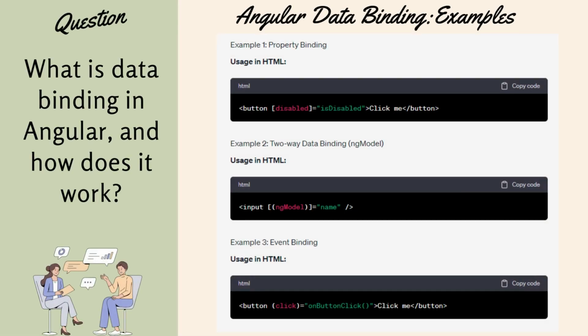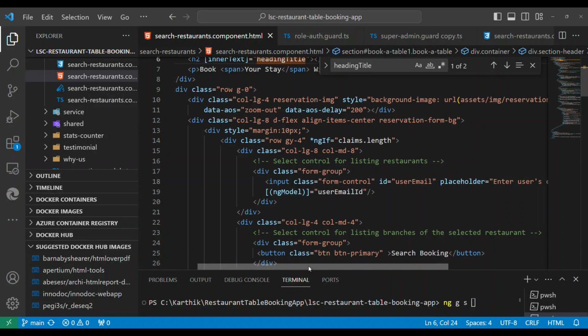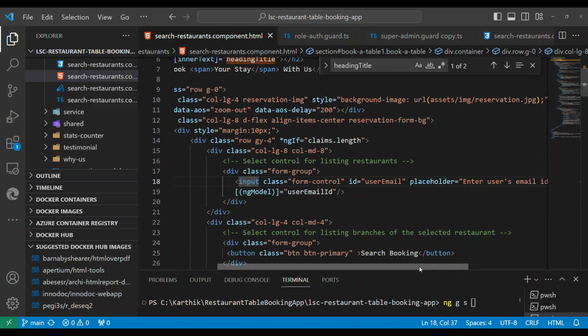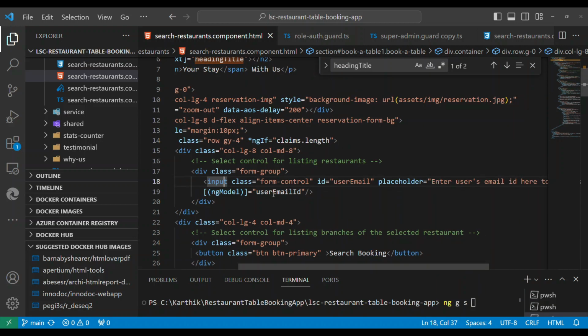Now the next part that we saw was two-way binding. If you see something here, there's an input and we are asking to enter the email address. You assign a variable inside an ng model. You decorate ng model with a variable like this: square bracket, parenthesis, close the parenthesis, square bracket.